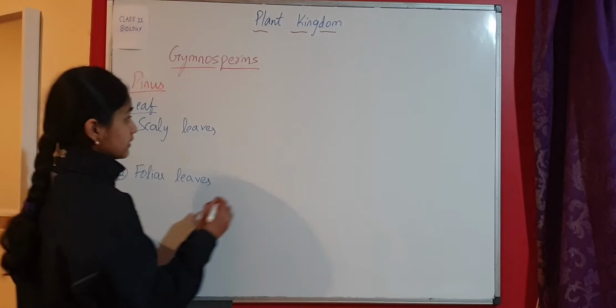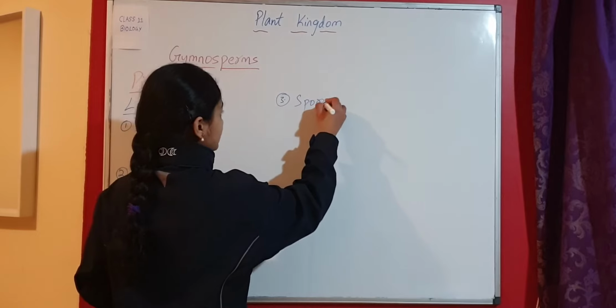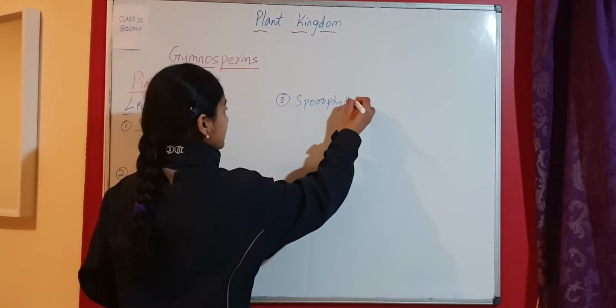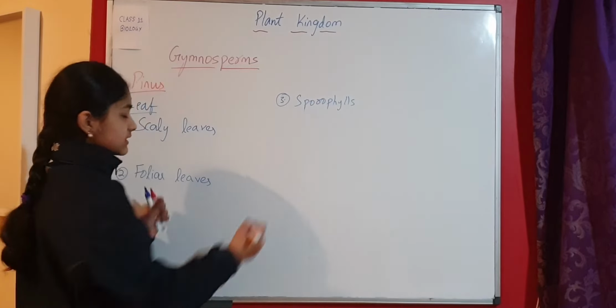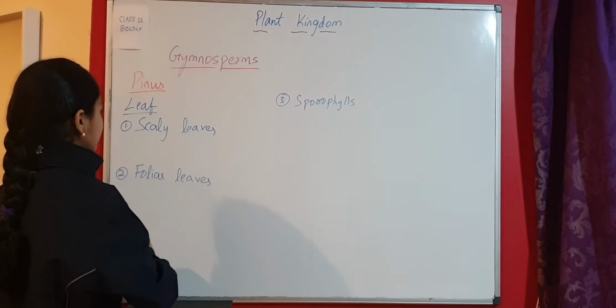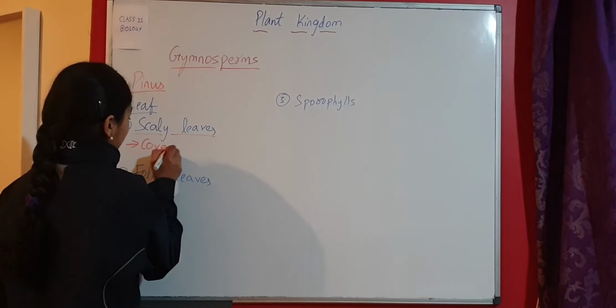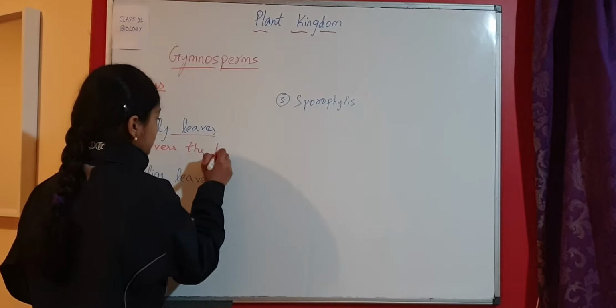And the third one, so I'm going to write it here. The third one is called sporophylls. This is only present in Pinus. Okay, and these both are common in every plant. Now, scaly leaves. Scaly leaves basically cover the long shoot.